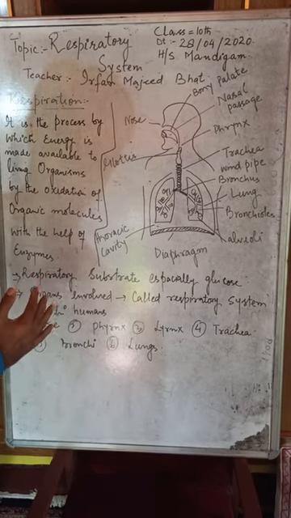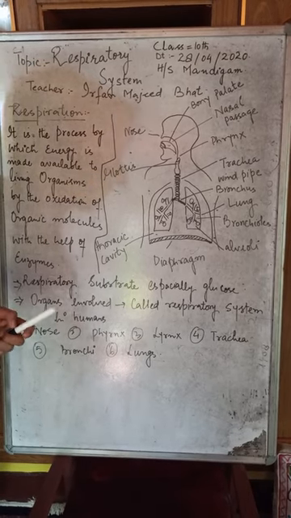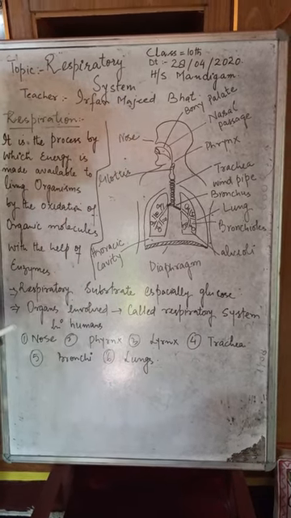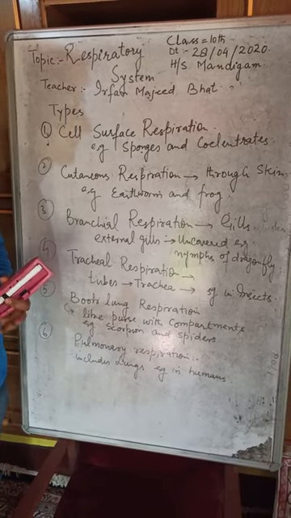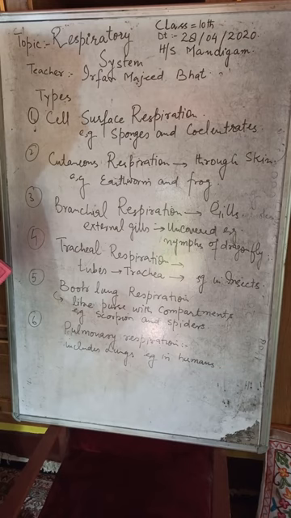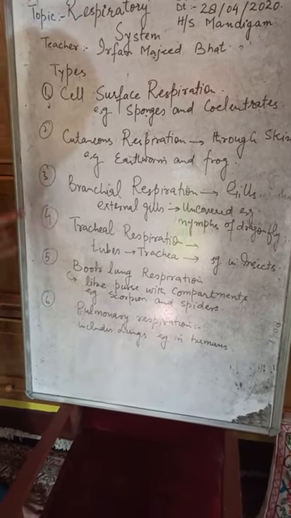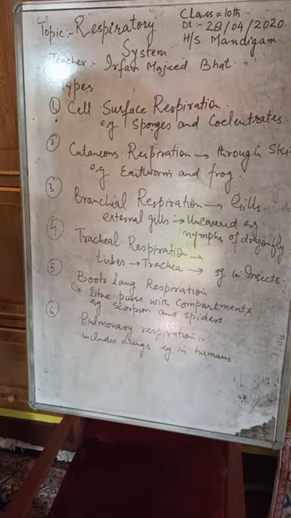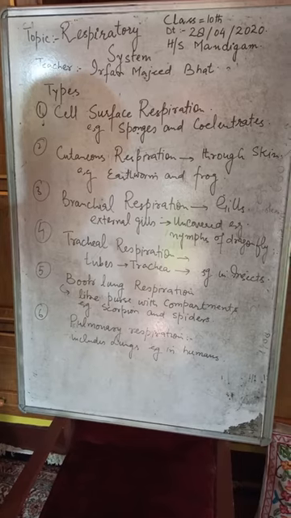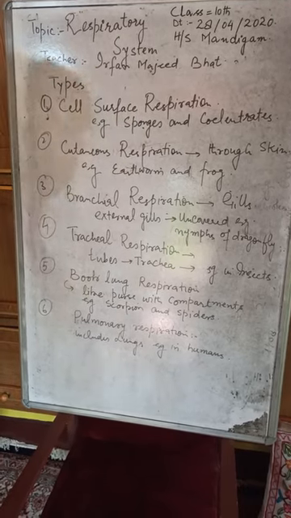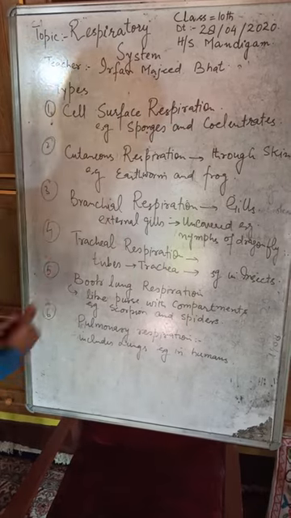Now I would like to write here the different types of respiration on the basis of the organs involved. So we have different types of respiration on the basis of the respiratory organs, or on the basis of the respiratory surfaces involved. For example, we have the cell surface respiration. The respiration takes place by the exchange of gases from the surfaces of the cells. This type of respiration takes place in sponges and coelenterates.